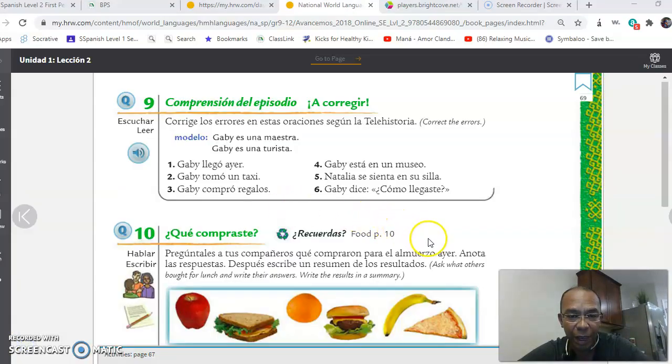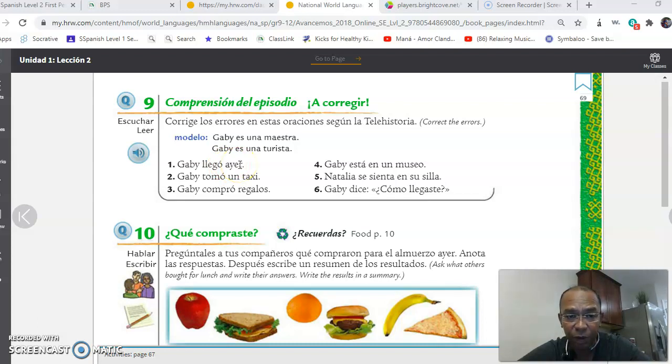Muy bien. Okay, so based on that information, what you're going to do, you're going to correct the mistakes, the errors that are here. For example, in activity 9, says Gaby es una maestra. And that's not right, because Gaby es una turista, right? So that is what you will say. That's what you will do. You will correct the mistakes. Gaby llegó ayer. Did she arrive yesterday?